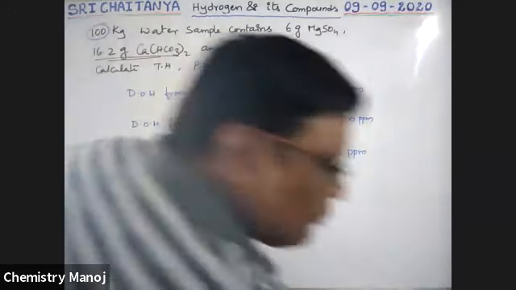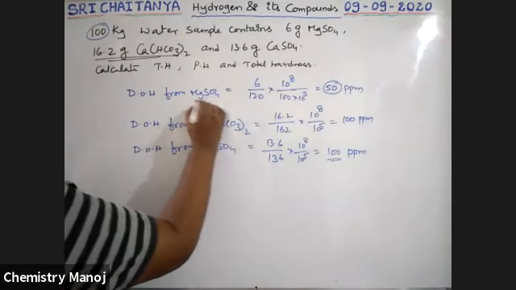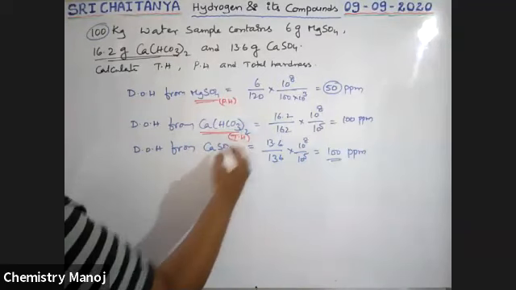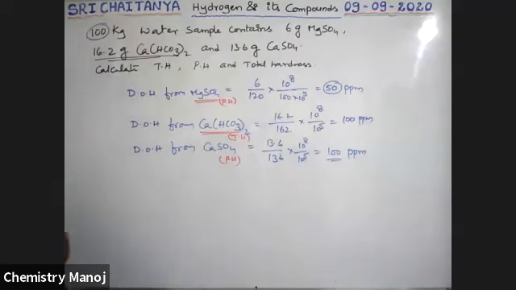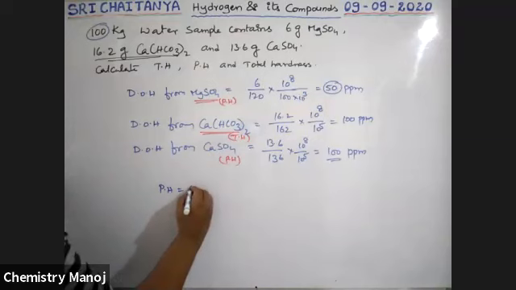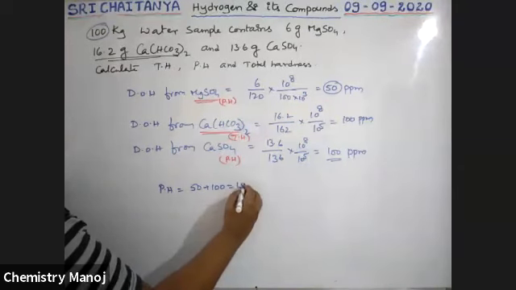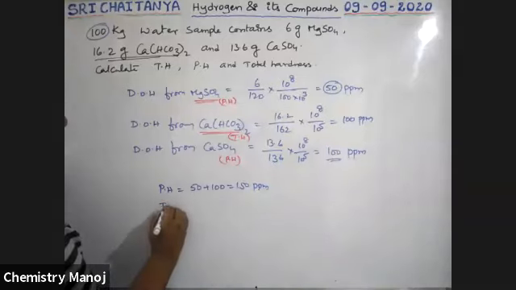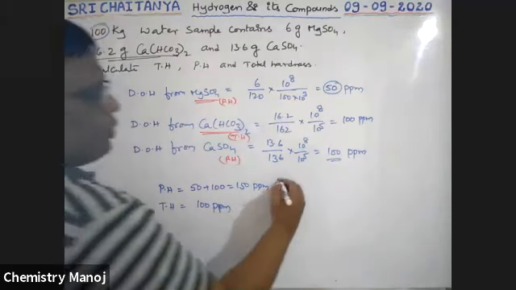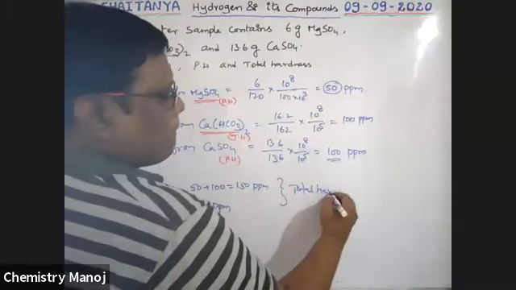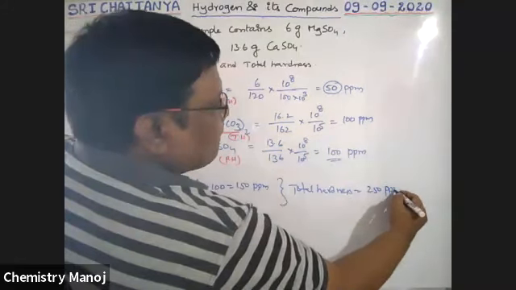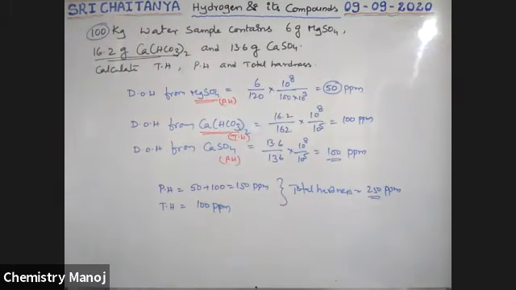Now, here, magnesium sulfate is a permanent hardness. Bicarbonate is temporary hardness. And calcium sulfate is a permanent hardness. Now, total permanent hardness is equal to 50 plus 100, which is equal to 150 ppm. Temporary hardness is equal to 100 ppm. Now, total hardness is equal to 250 ppm. That is the total hardness.